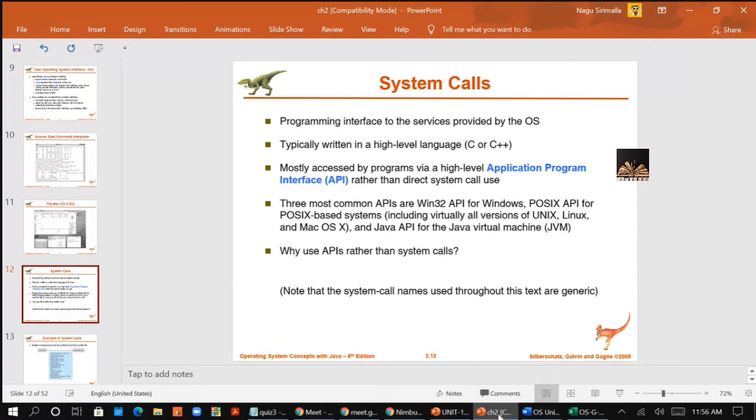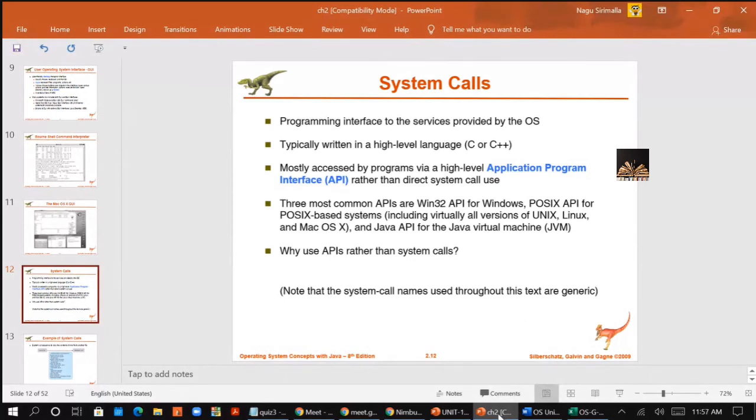The user is performing some set of actions, right? And what API will do is, API will generate the system call based on the action you performed. So based on the system call, the OS will perform that particular action.